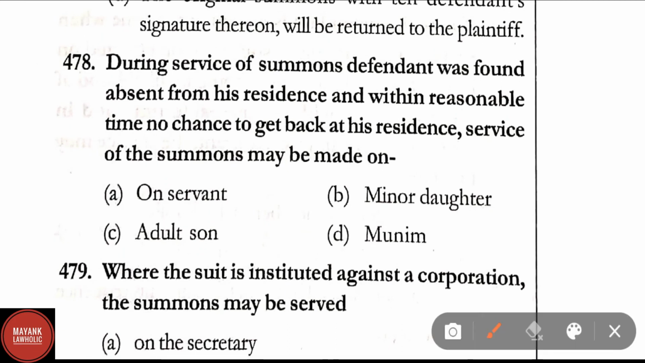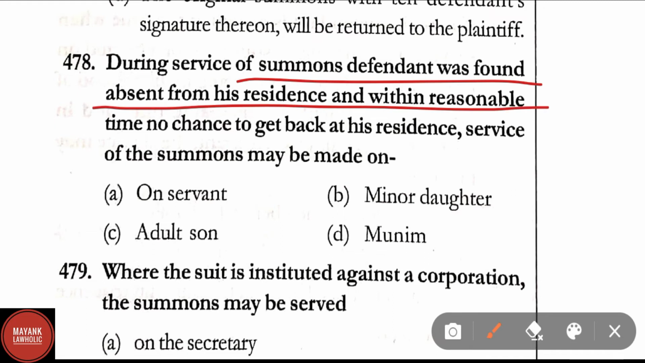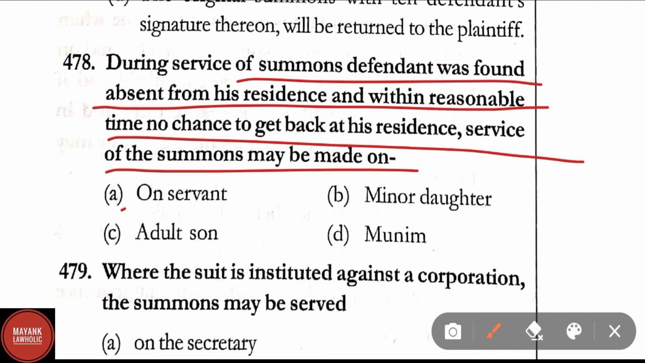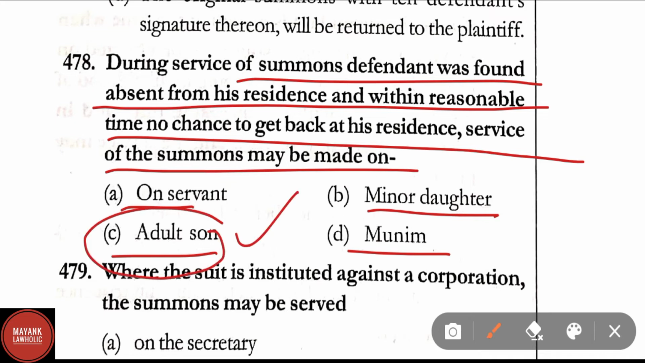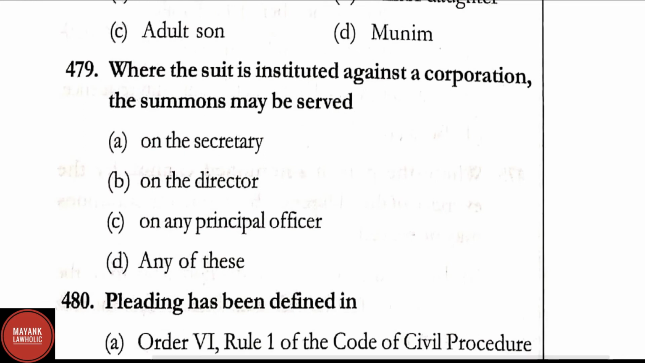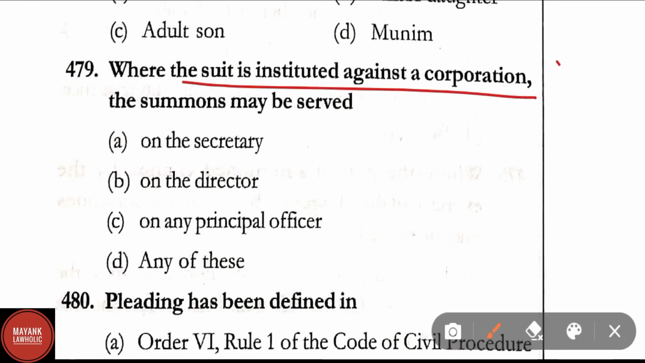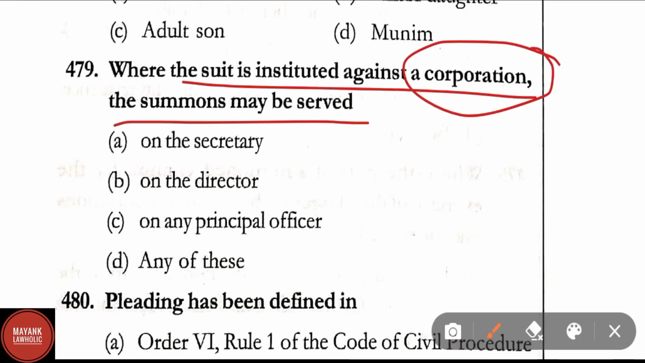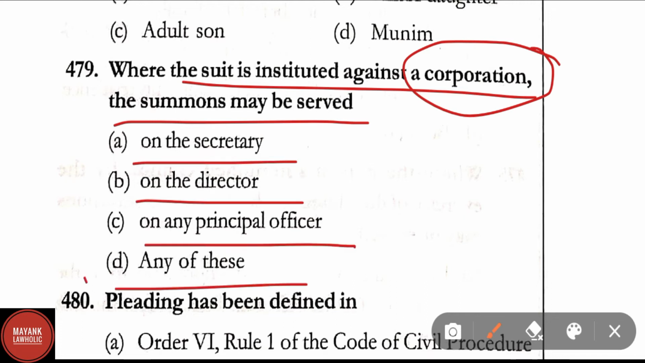Question number 478. During service of summons, the defendant was found absent from his residence and within a reasonable time there was no chance of him getting back to his residence. Service of the summons may be made on servant, minor daughter, adult son, munim. Here the correct answer is option C, that is adult son. Question number 479. Where the suit is instituted against a corporation, the summons may be served on the secretary, on the director, on any principal officer, any of these. The correct answer here is option D, that is any of these.